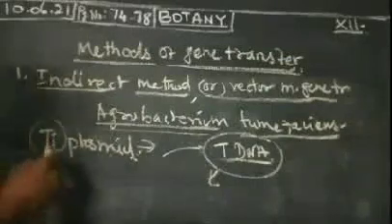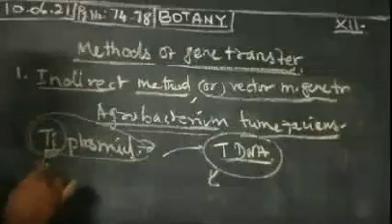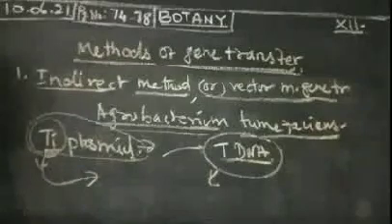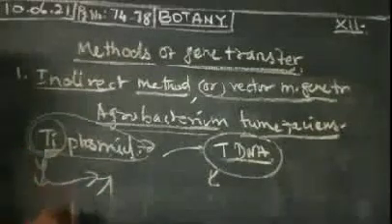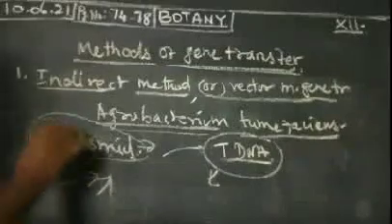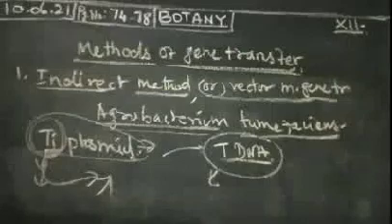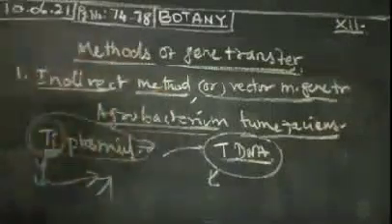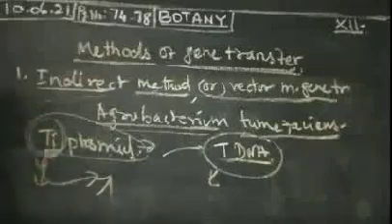With the help of the Ti plasmid, the tumor inducing plasmid, you can introduce the gene, but these genes can also cause tumors. So you remove the tumor inducing genes, and then you can transfer the desired gene into that organism. Then it will produce a new kind of trait in that organism or plant.